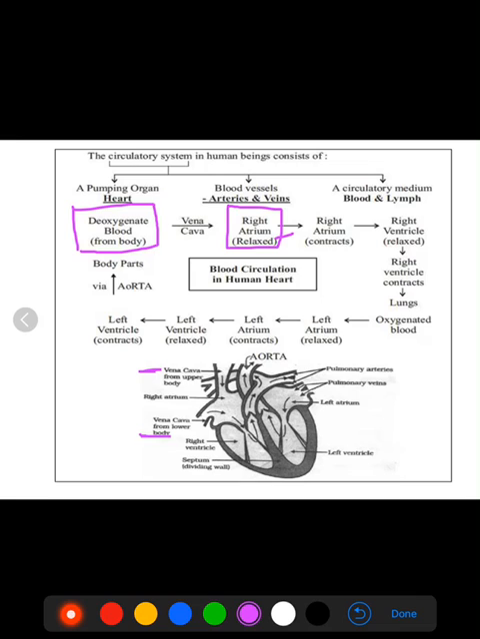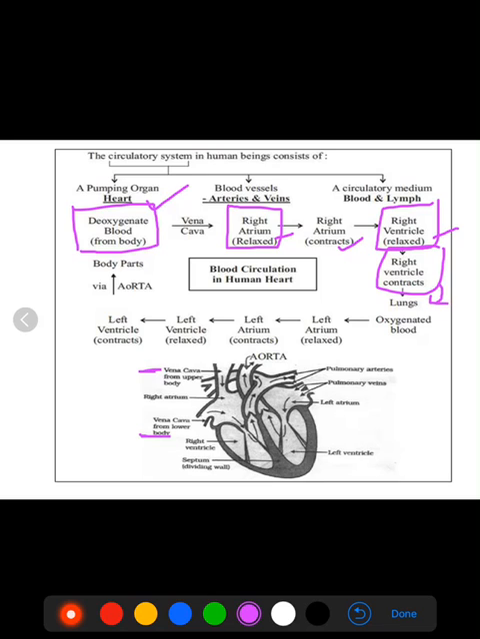Now here the word relax means the atrium is collecting the blood from the vena cava. After it gets filled with blood, the right atrium contracts and sends the blood to the right ventricle. Now the right ventricle is relaxing, it is collecting the blood from the right atrium, and all of you should remember that the blood is deoxygenated. When the right ventricle gets filled up with blood, it starts contracting and sends blood to the lungs.